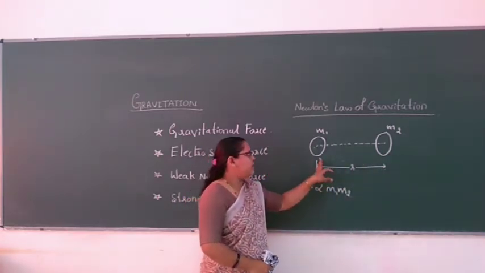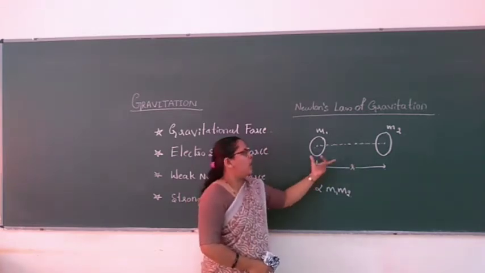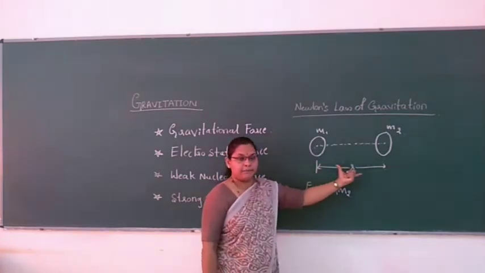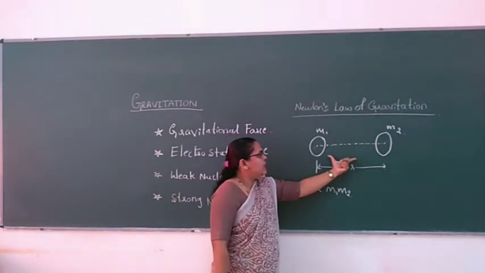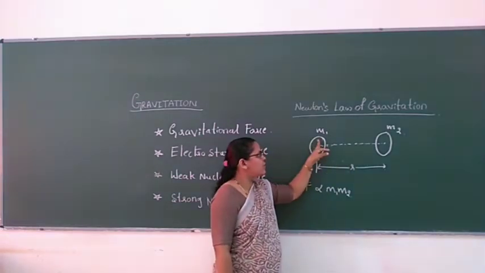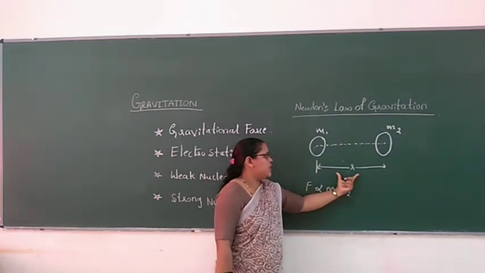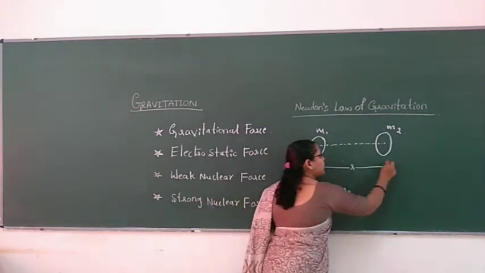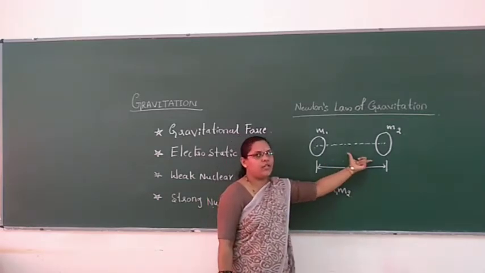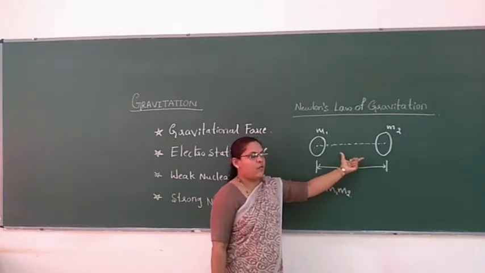Let me repeat. If you consider two bodies, the law states that every body in the universe attracts every other body. We have taken two bodies with masses m1 and m2, kept at a certain distance r. The force of attraction takes place from the center of the bodies, so gravitational force is also called a central force.